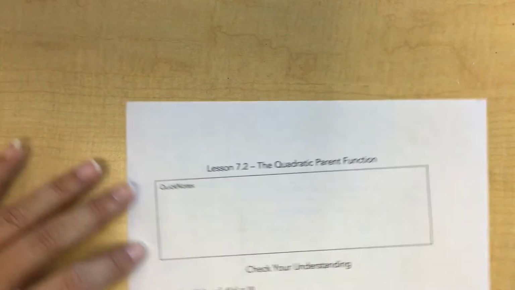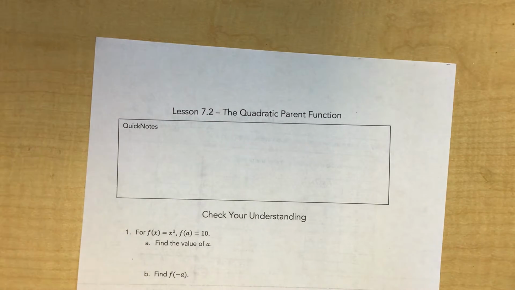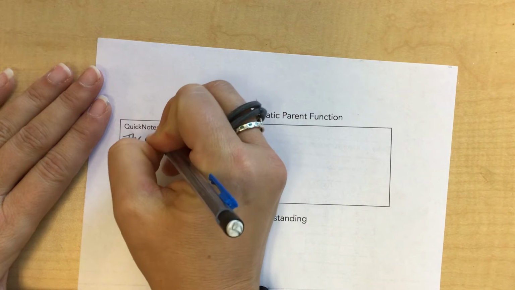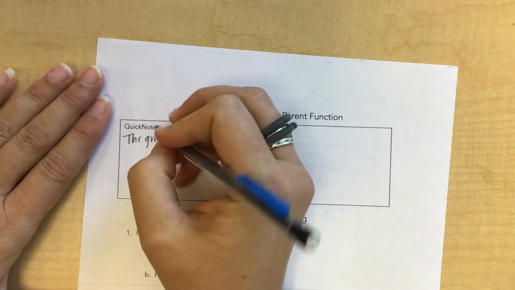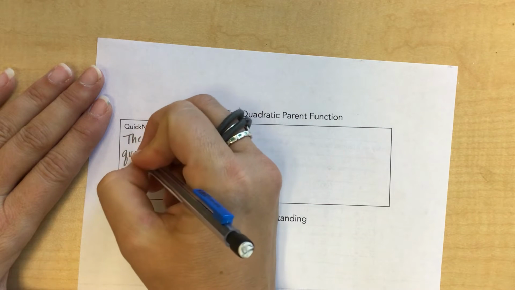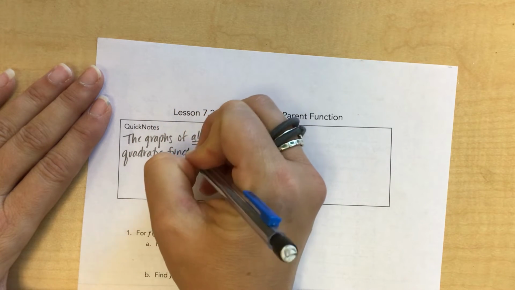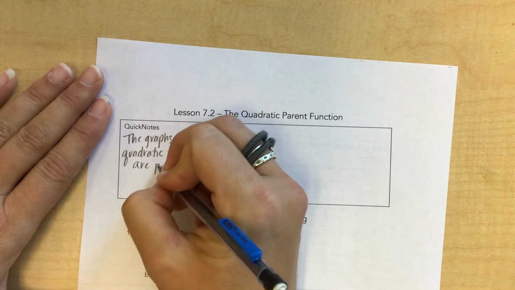A couple of really quick notes, things that you need to know. The graphs of all quadratic functions are parabolas.